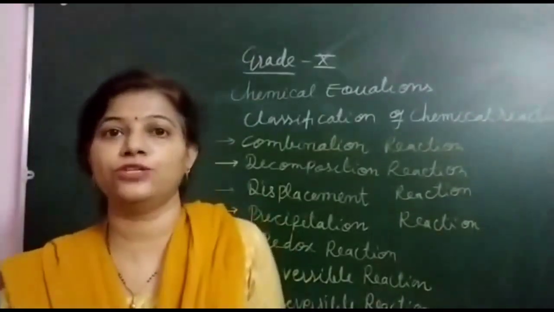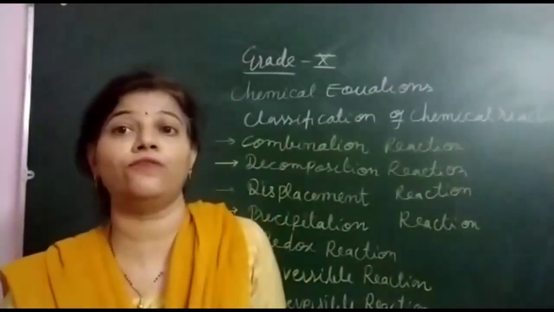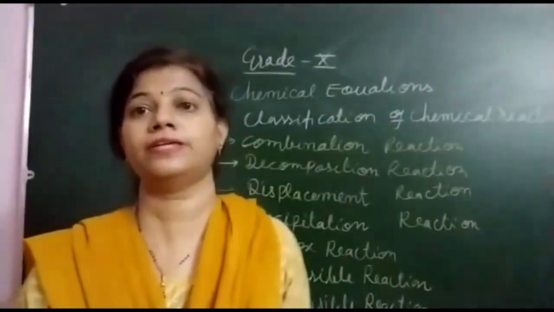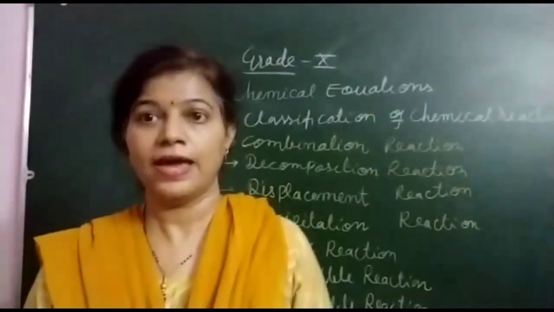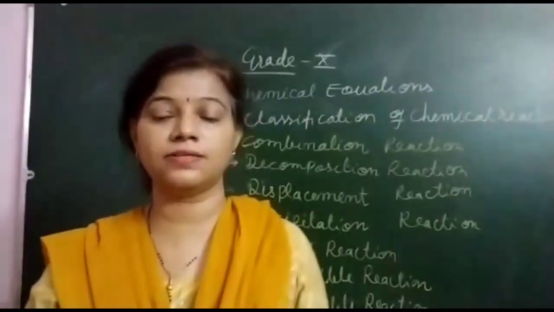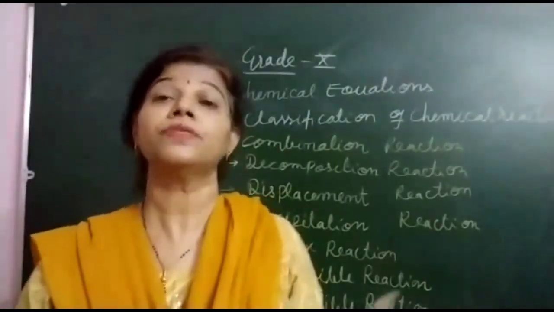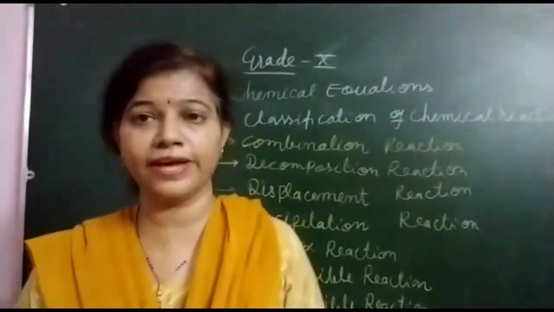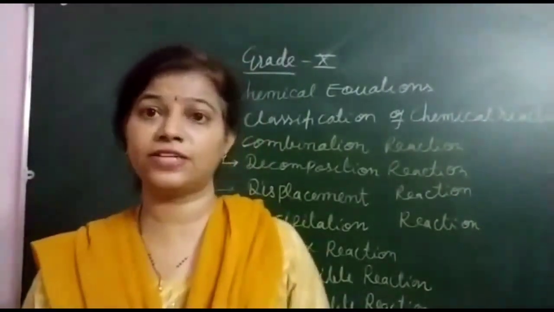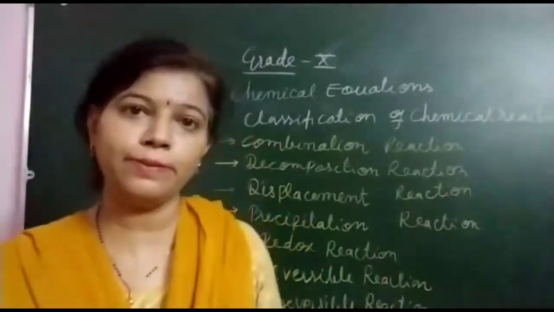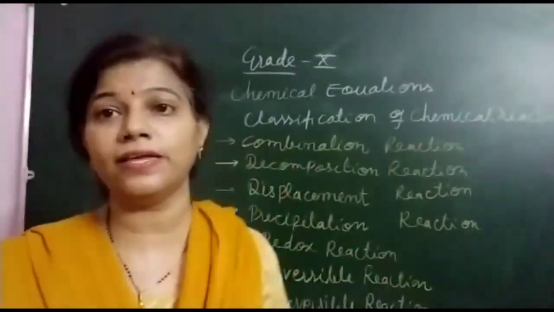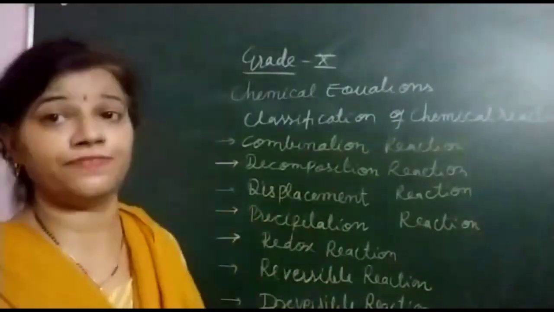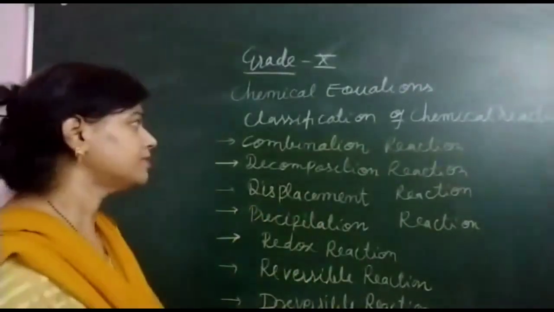Chemical reactions are not of a particular type. We have a variety of chemicals, we have a variety of reactions. It does not happen that every atom will react in the same way with every other atom. Type of reaction must change. So on that basis, we classify the chemical reactions into certain types. So what is the classification of chemical reactions?